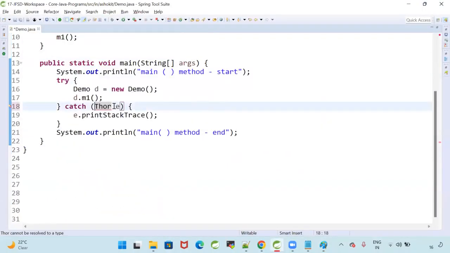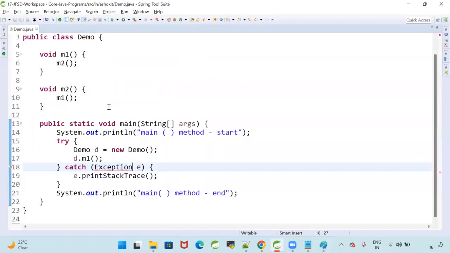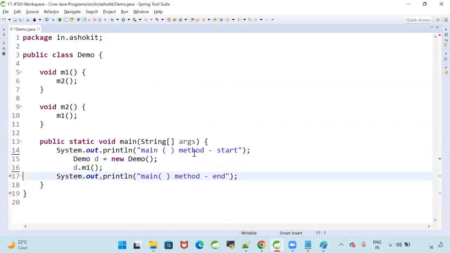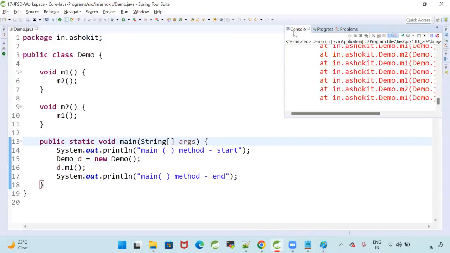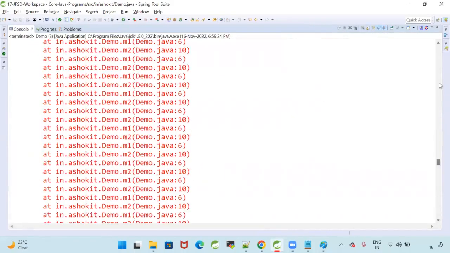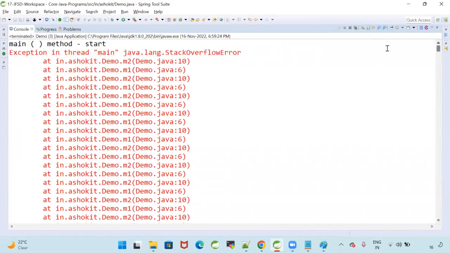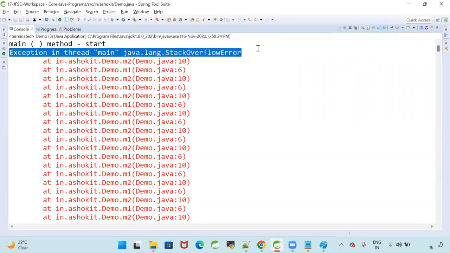Stack Overflow error we got. Now tell me, when will we get that Stack Overflow error, guys? Come on. When will we get the Stack Overflow error? When the method is calling itself like this, we get java.lang.StackOverflowError. So here it is saying: exception in thread main, that is StackOverflowError.